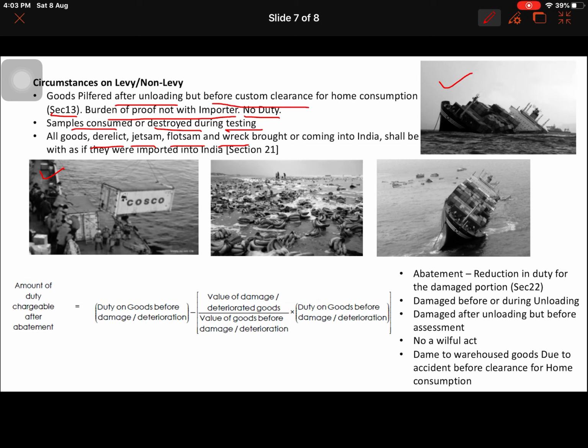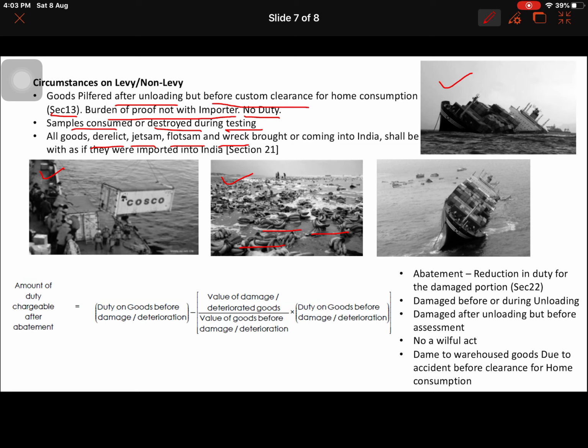Okay, so this is called jetsam. And what is flotsam? In the same way, they put certain goods into the sea, but they float on the sea surface, and they may also come to the shore. And here you see some bananas that have come to the shore, so these are called flotsam.